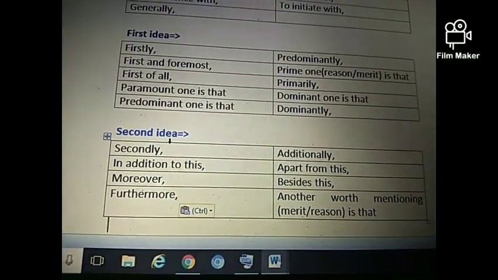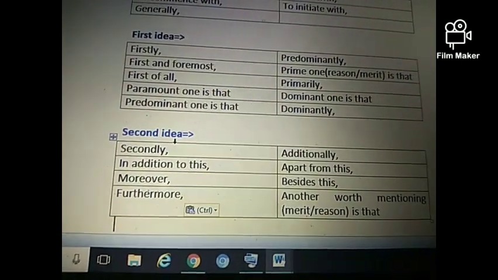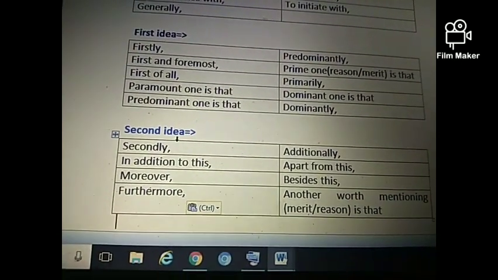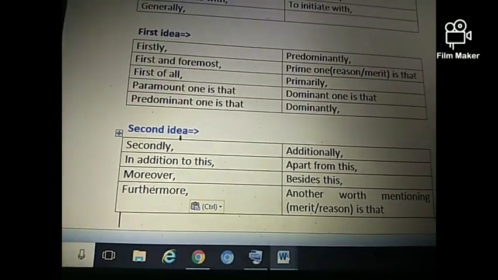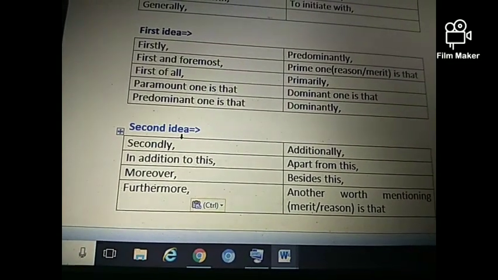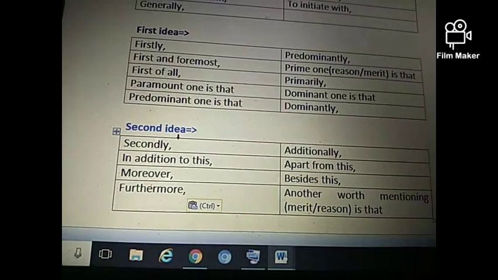Or you can use additionally, apart from this, besides this, or another worth mentioning merit or reason is that. You can describe it in this way, and you have to follow all the connectors with a comma except the last one that ends with that. Hope it's clear to you.